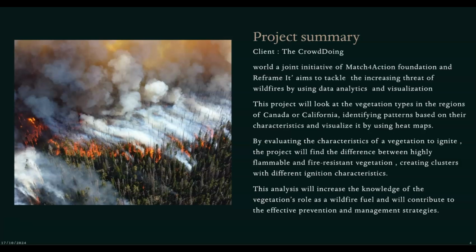So what we do, we use data analytics and visualization to examine the characteristic of a different vegetation type in Canada by analyzing factors such as moisture content, density, ignition, temperature. We can identify pattern and clusters of vegetation that are more or less likely to ignite. We are also creating certain heat maps to visualize the pattern and make them easier to understand.